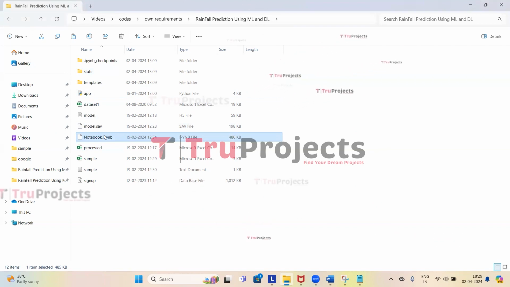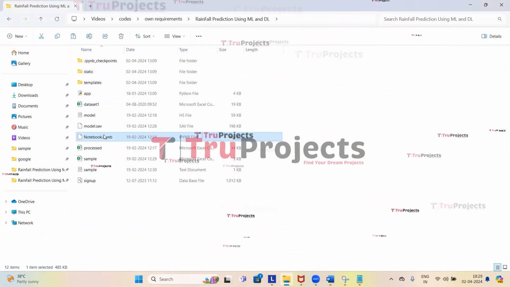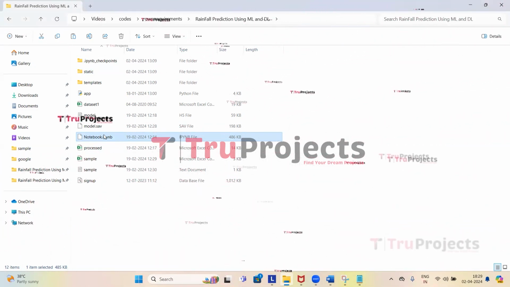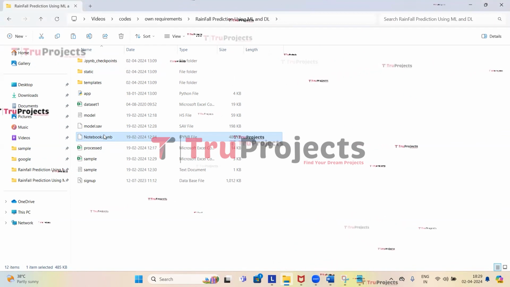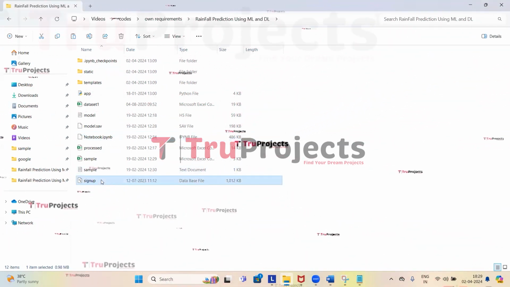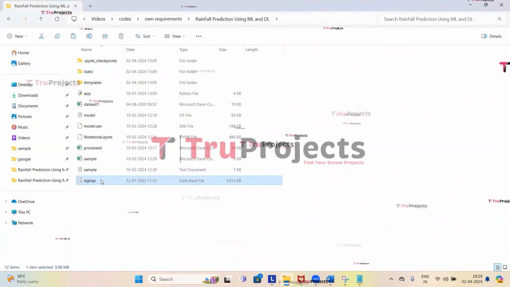The next file is notebook.ipynb. This is a Jupyter notebook file which contains a combination of code, graphs, and outputs all in one place. It allows users to write and execute code in individual cells, making it a popular choice for data science. So this is the signup.db file. This file is a database file which is used to store the user information.